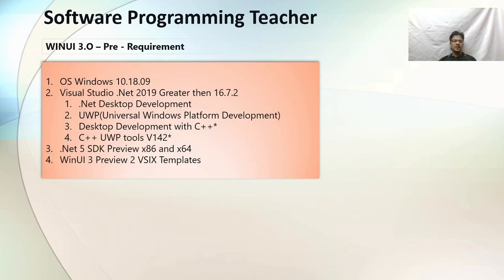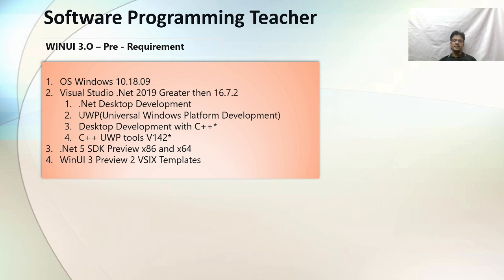Yes, the must requirement. The OS should be Windows 10, version 1809. Visual Studio 2019, version 16.7.2 or greater, is required. When we install it, we have to select these options.